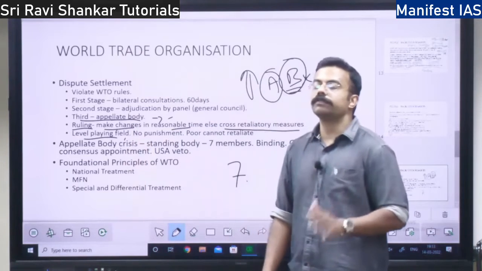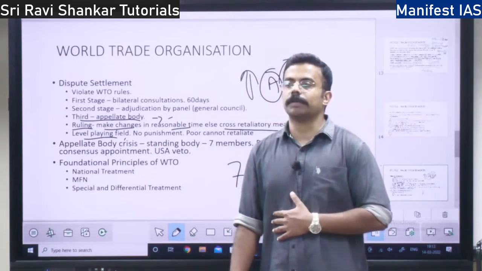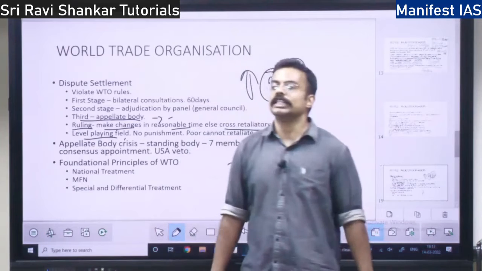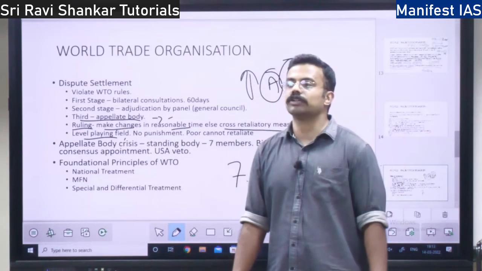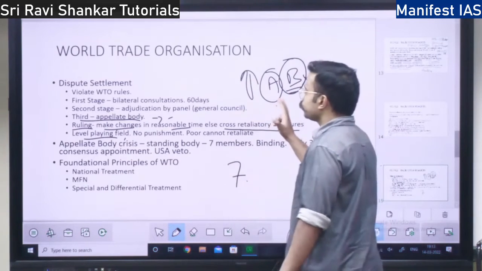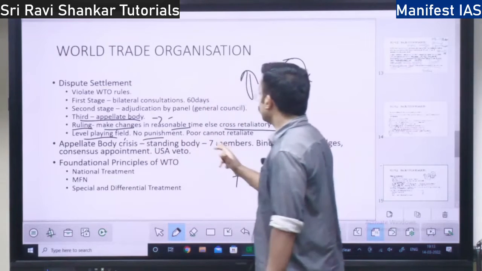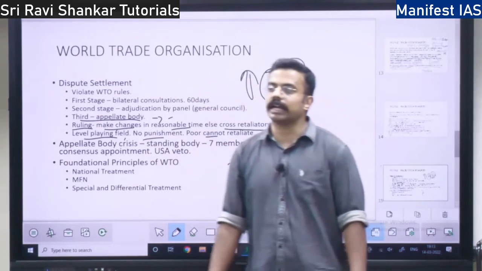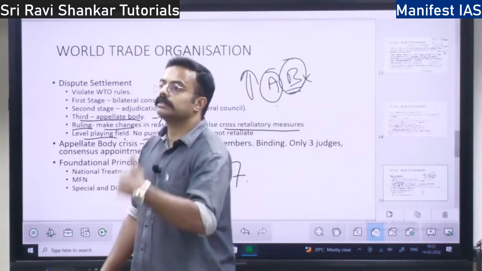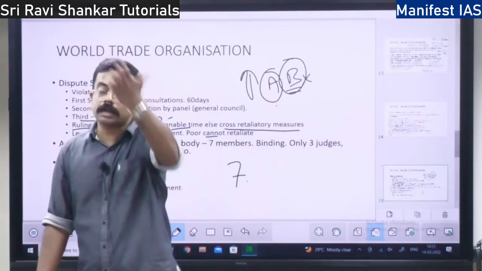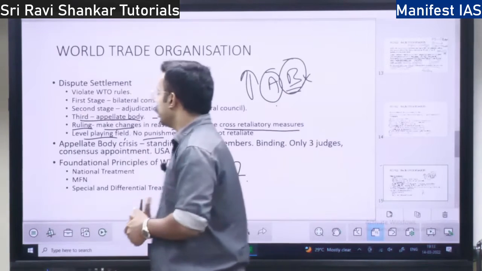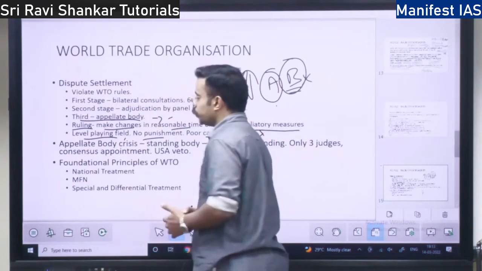But there are a lot of shortcomings of this dispute settlement. What is the shortcoming? See, apart from retaliatory measures, there is no punishment given to the members who violate the rule, right? That is one of the drawbacks. Not only that, poor countries cannot retaliate. If the USA imposes high tax on poor countries' products, how can a poor country retaliate against the USA? It is not possible, right? So this is also a drawback of dispute settlement.